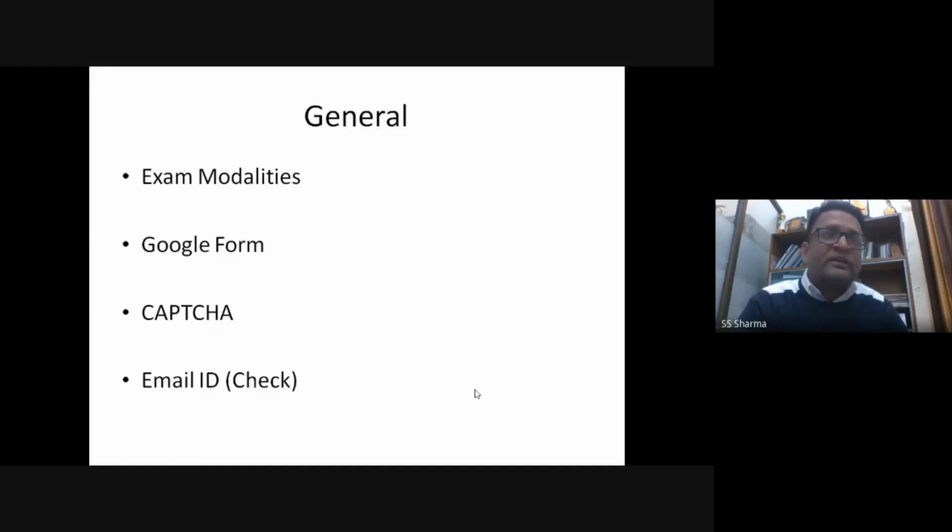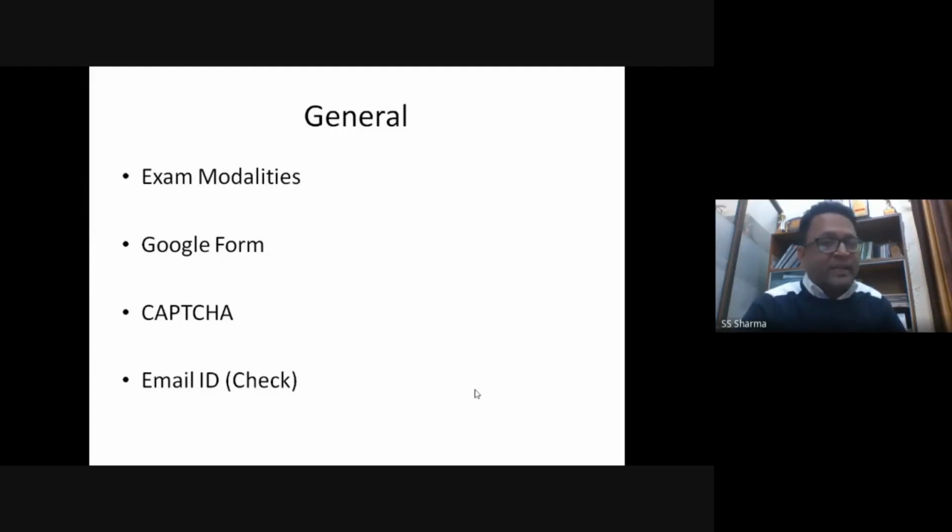Then, as I told you, the examination will be in Google form. You will be sent a Google form around 2 to 5 minutes before, as per the exam modalities, and you will be given the amount of time as given in the exam modalities, within which you have to submit. Now, in case you are unable to submit or upload the files, you can directly email it to the concerned faculty. That is also there in the exam modalities.